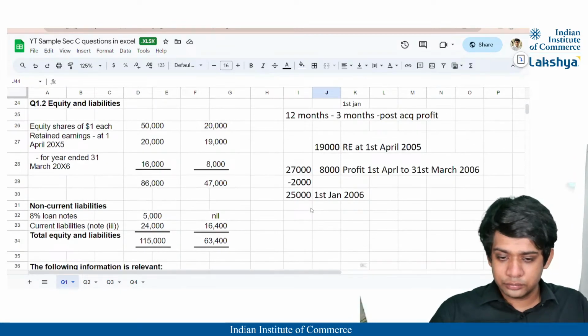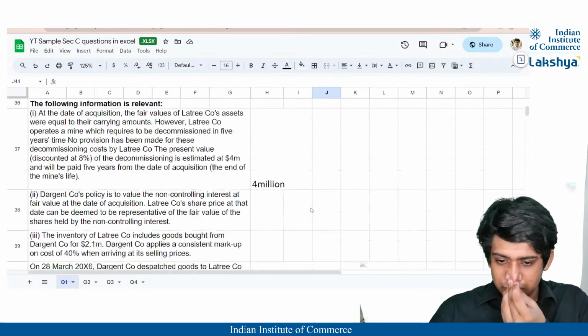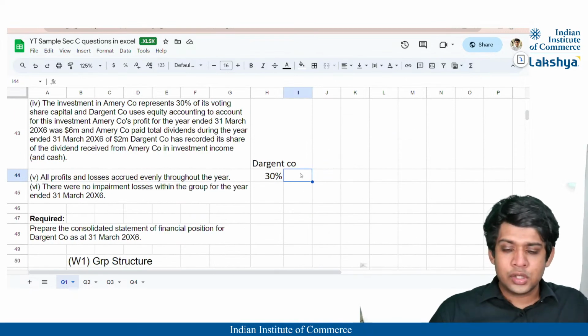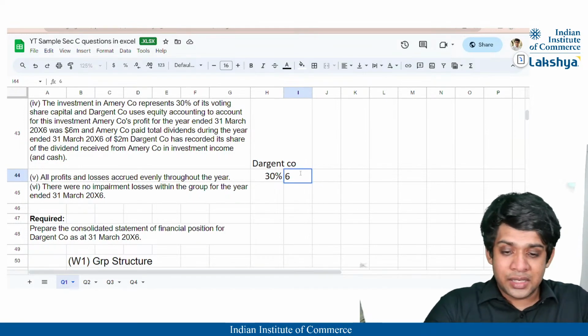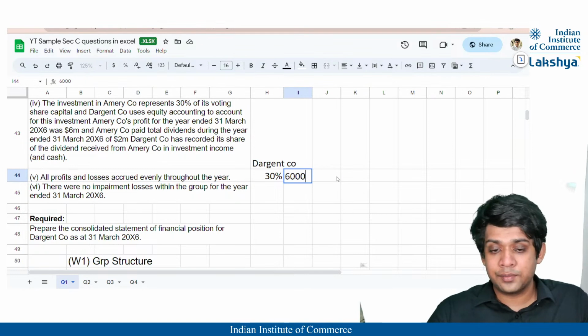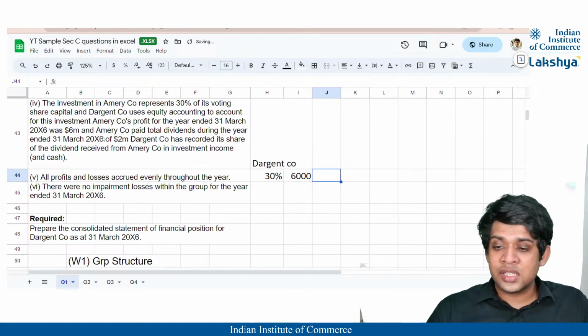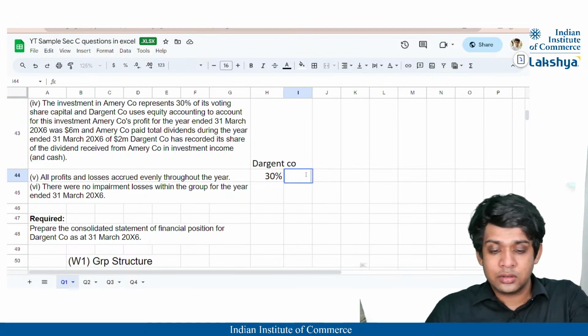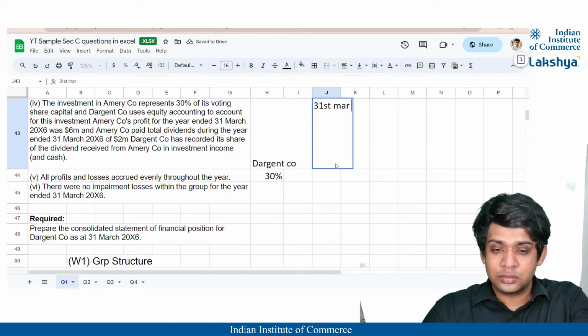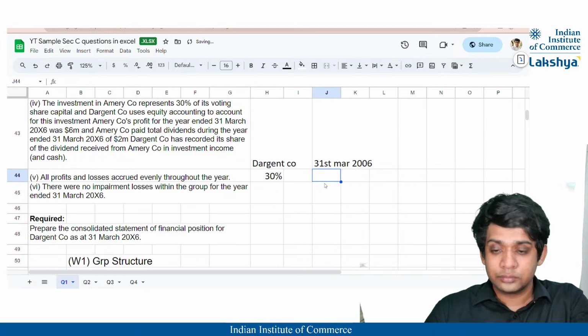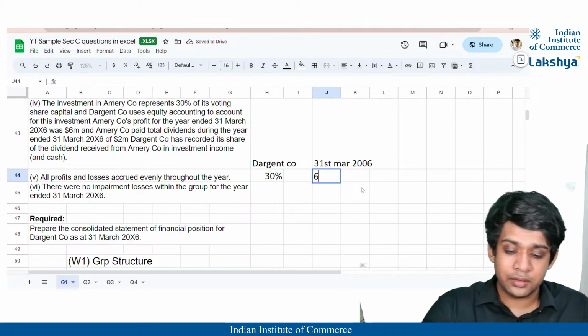Where did it go? Yeah. So guys, now Amri company's profit for the year is stated as nothing but 6 million, or you can say 6,000, right? 6,000 is the profit for the year 31st March 2006, right? I'll just write it here. For 31st March 2006, the profit is nothing but 6,000, correct?